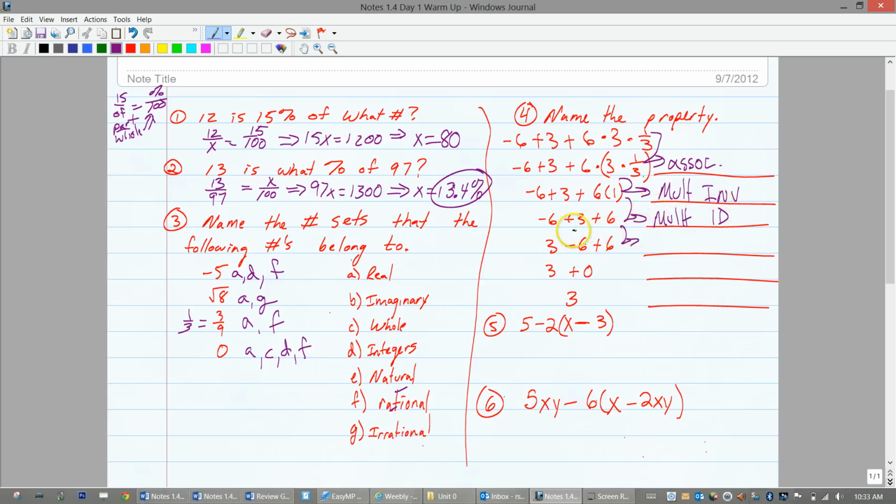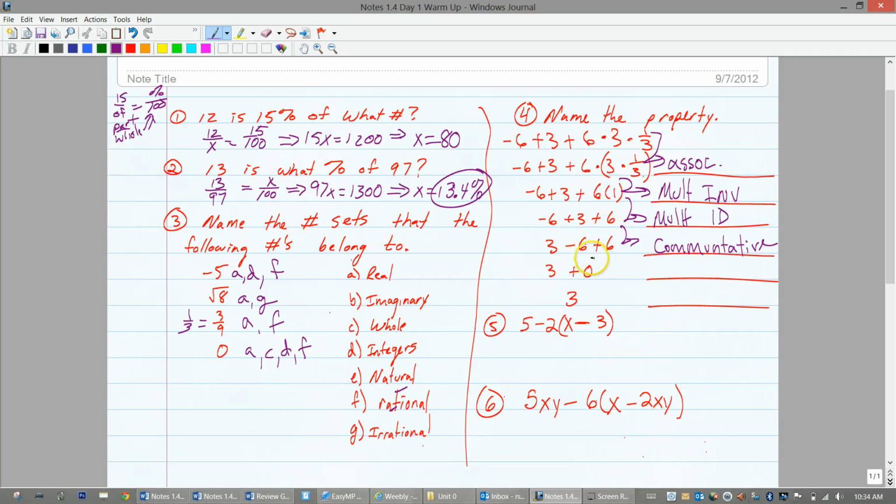And on this step, two things switch spots, which is the commutative property. And we do -6 plus 6. That is actually a combination of the associative property, because we did that first instead of 3 minus 6.